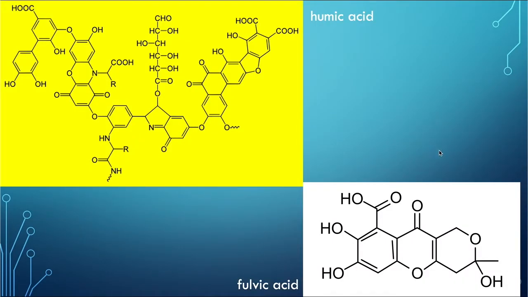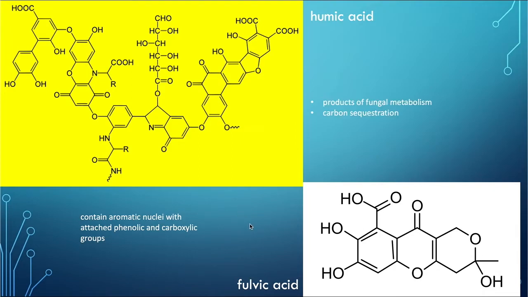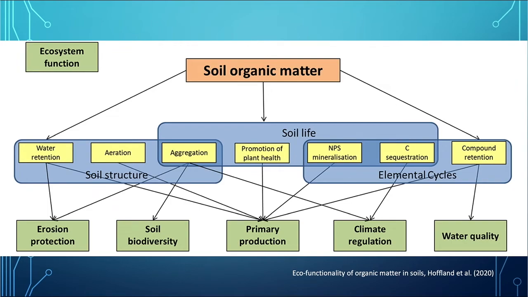Just to give you a little bit of a look at what humic acid is and how complex it is, and why it is very hard to decompose it any further, and versus the fulvic acid, it's much smaller. And they contain aromatic nuclei with attached phenolic and carboxylic groups. So basically aromatic rings of carbon and hydrogen, and carboxylic groups on the sides, and amino acids and hormones, and all kinds of things can be attached to these molecules, holding all that in soil. They're products of fungal metabolism and sequester carbon. So soil organic matter is very important.